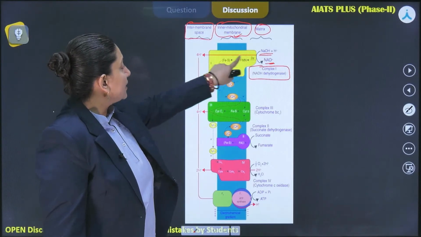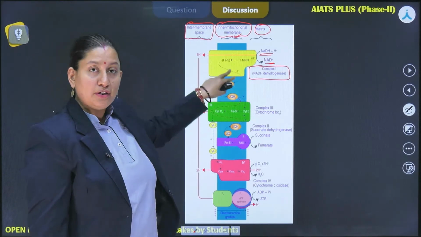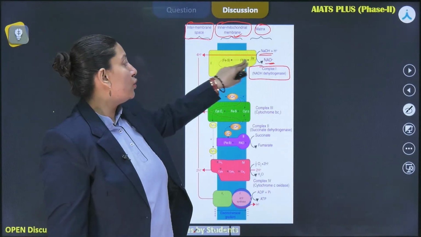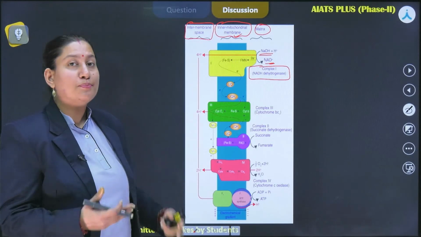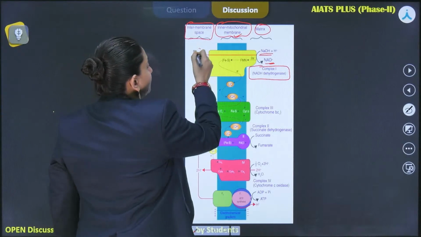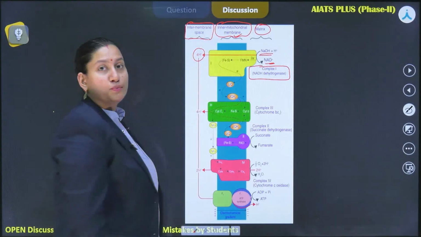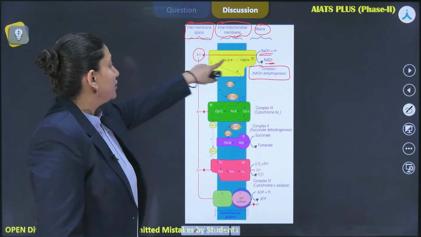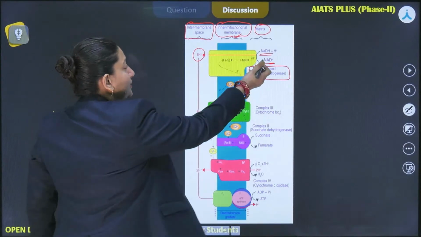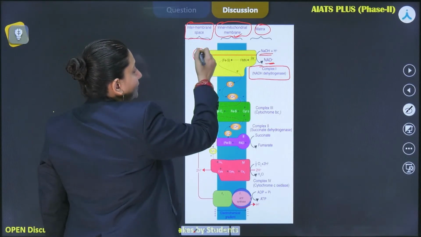So from here, the electrons are taken up by this complex, and simultaneously, in order to have this transport done, it pumps the protons into the intermembrane space as well, right?